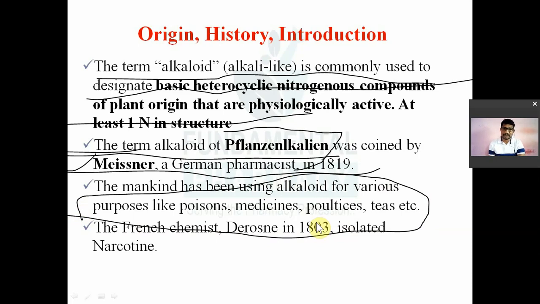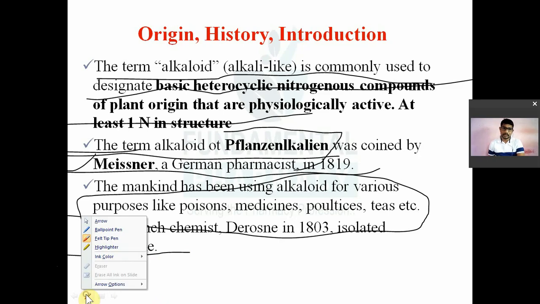Again, a French chemist known as Derosne in 1803 first isolated an alkaloid known as narcotine. Narcotine was the first isolated alkaloid. Which alkaloid was isolated first? That is narcotine. That was isolated by the French chemist Derosne.